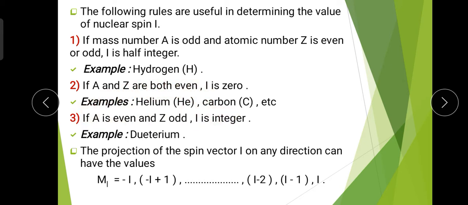So in this way we can determine the value of nuclear spin for different elements or atoms.